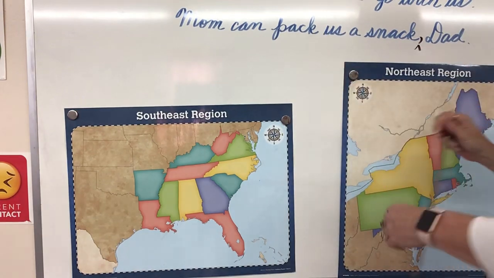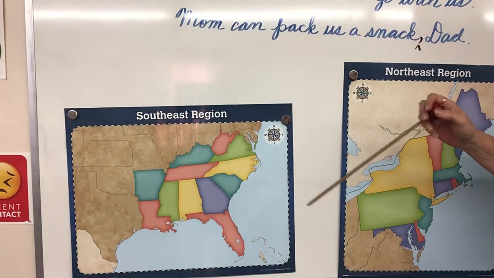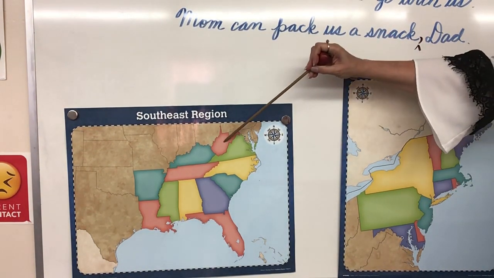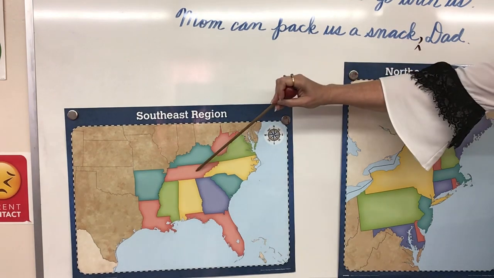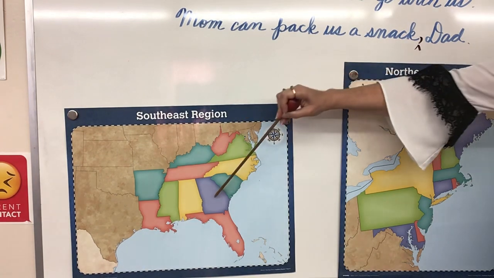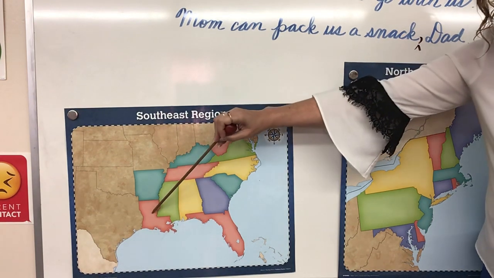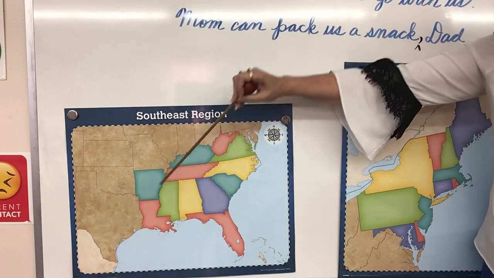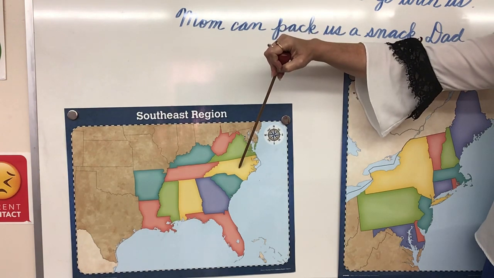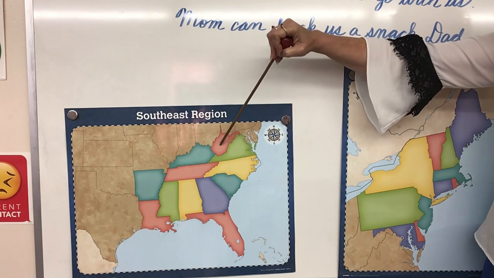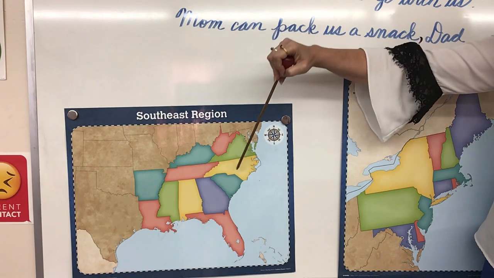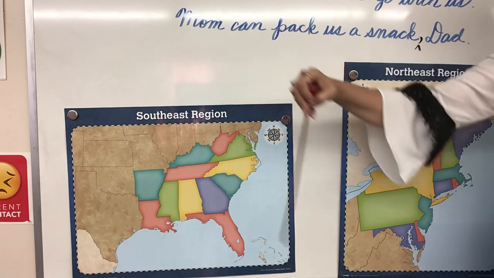The one you need to know for the next quiz though, next Tuesday's quiz, is this one. So if you do not know this one, you need to pay attention. West Virginia, Virginia, Tennessee, Kentucky, Georgia, Mississippi, Alabama, Louisiana, Arkansas, North Carolina, South Carolina.